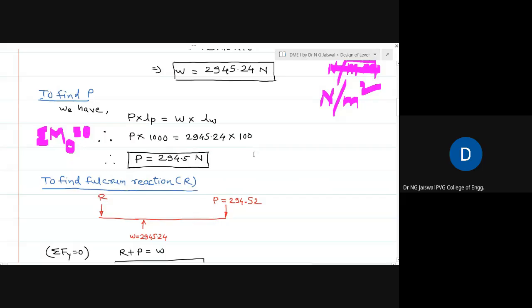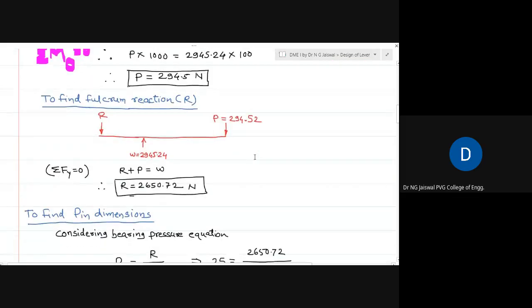Now W and P, once I get them, then comes the reaction. The reaction is at the fulcrum end. Suppose O is the fulcrum end. This is a simple loading diagram now: P acting at the end, W acting at a distance of 100 mm from this pivot or fulcrum end, and then R. Now you have to assume one direction of R. Just recall your applied mechanics.